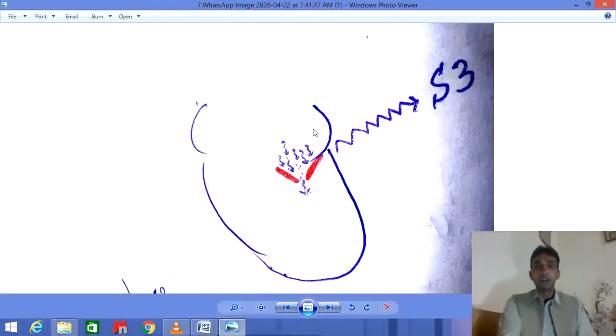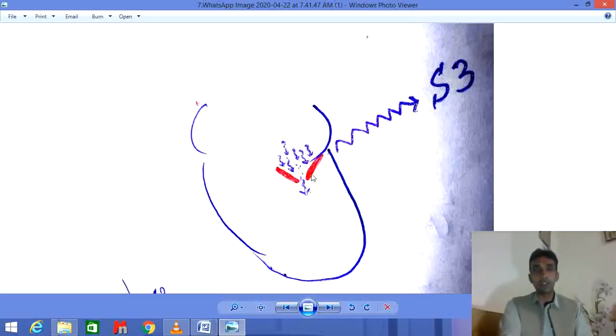Rapid filling means the blood is transferred from the atrium to the ventricle. This is also passive. There is no expenditure of energy. There is no contraction of the atrium, but the blood from this area starts going towards the ventricle by opening of this valve.